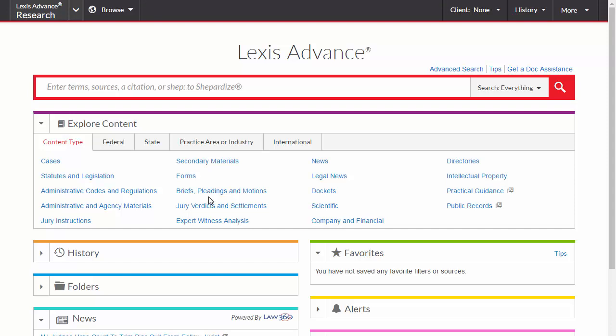In this video, I'm going to show you how to start your legislative history research by identifying the correct public law or statutes at large citation. To do that, simply start by typing in the citation to your statute in the main Lexis or Westlaw search box.